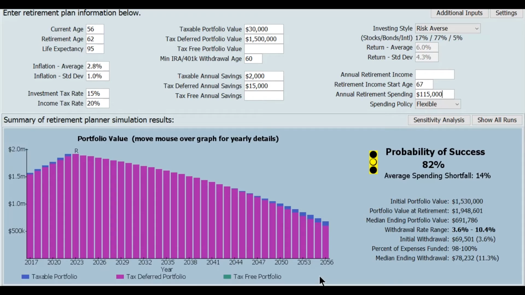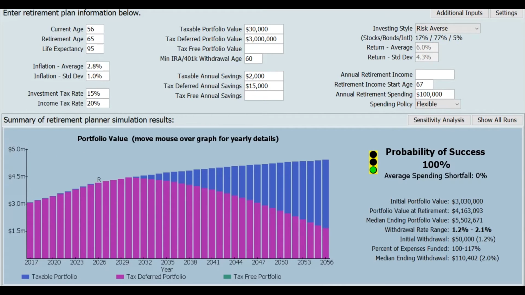All right. The effect here is not as pronounced, but again, I don't know that you would have predicted that we would be from those modest changes down to just 82% chance of success. And a lot of people would not really want to take a 1 in 5 chance, which is what this shows, of running out of money early. All right, we'll do one more.